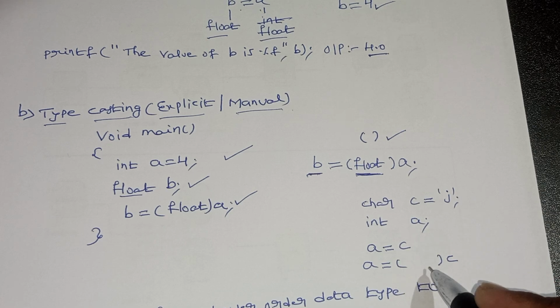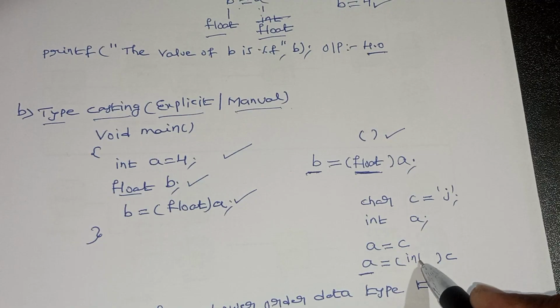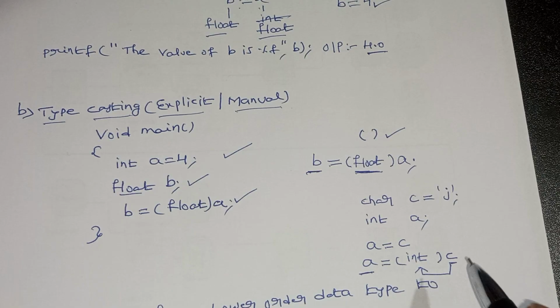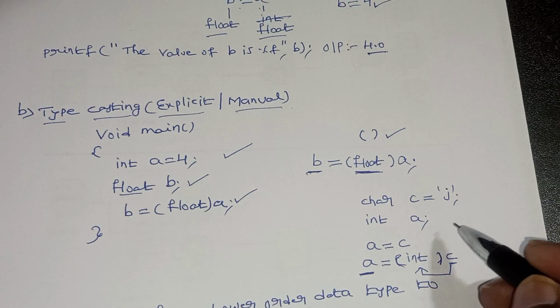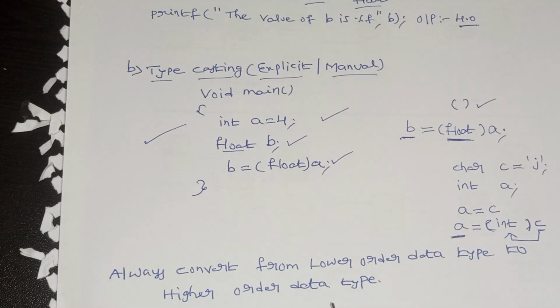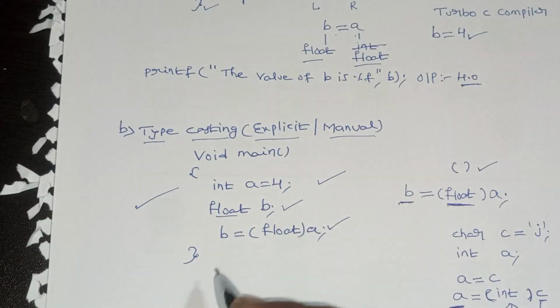Now tell me what I have to fill here? Int. Why? Because LHS is int. You write int here. It means I am converting the variable c, which is a character, into the integer type. So whatever the LHS, that I have to fill in between the two braces. This is called the casting operator. This is called typecasting. Very simple topic. So one is type conversion, and one more is typecasting.